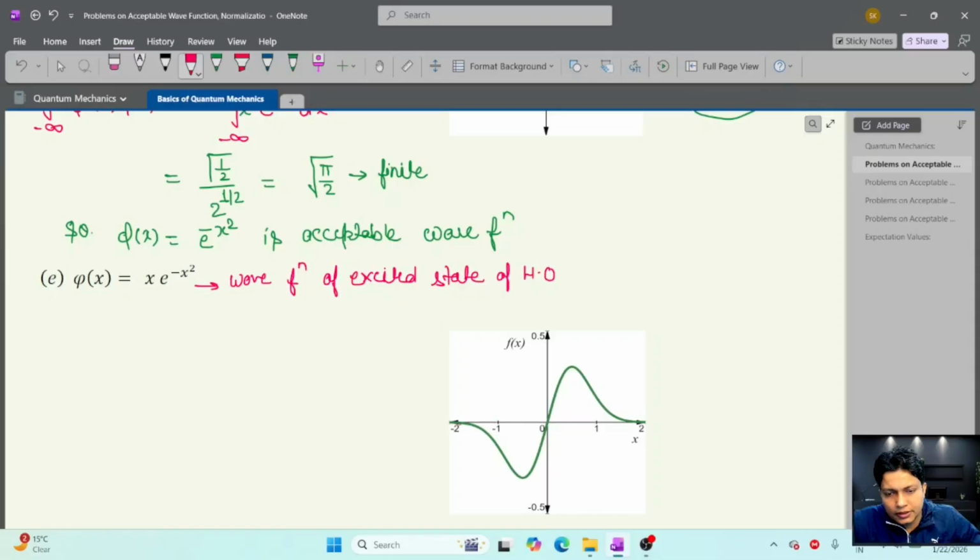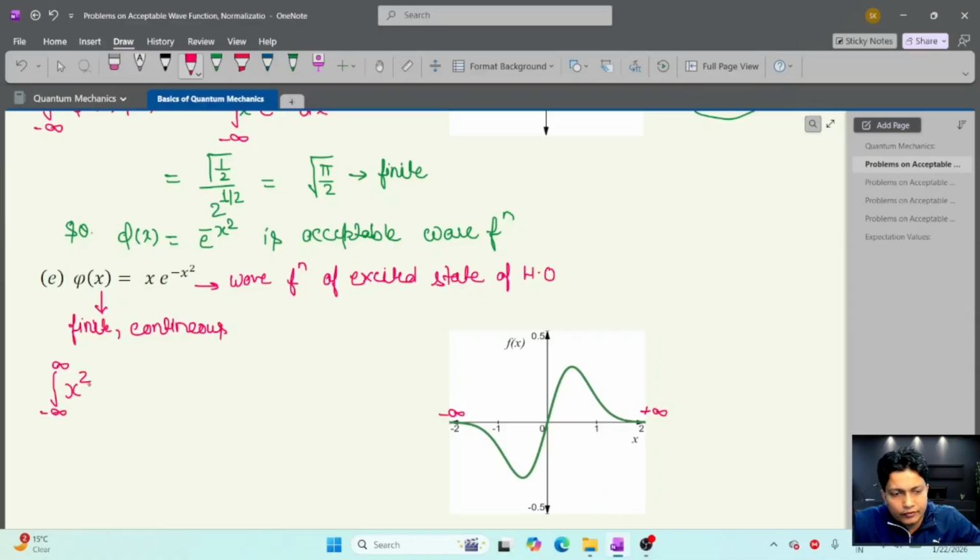So this wave function is finite everywhere, in all the space, from minus infinity to plus infinity. This wave function is finite and it is continuous also. So this is finite and continuous, and the derivative of this wave function is also finite and continuous. So now let's check the square integrable condition from minus infinity to plus infinity.